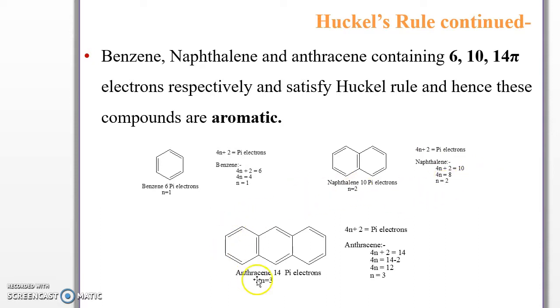When applying this formula in anthracene, due to the 7 pi bonds, they contain 14 pi electrons, hence n is equal to 3. Hence in benzene, naphthalene and anthracene, they give whole numbers. When applying the formula 4n+2 is equal to pi electrons, n gives 1, 2 and 3 respectively, that is benzene, naphthalene and anthracene. Hence these compounds are aromatic.